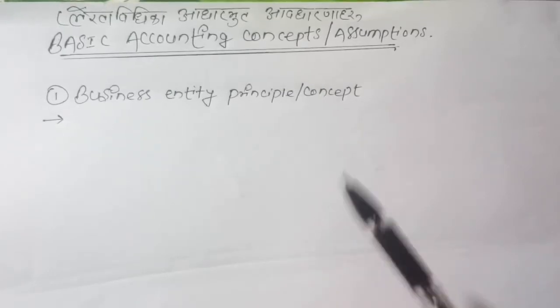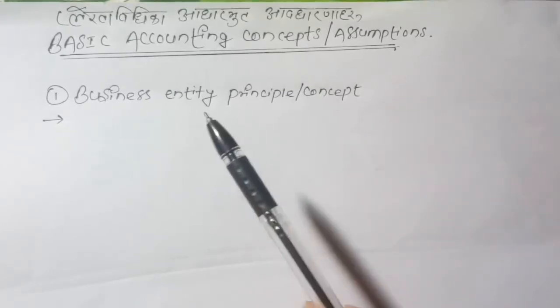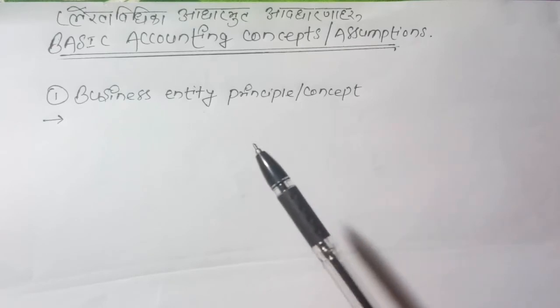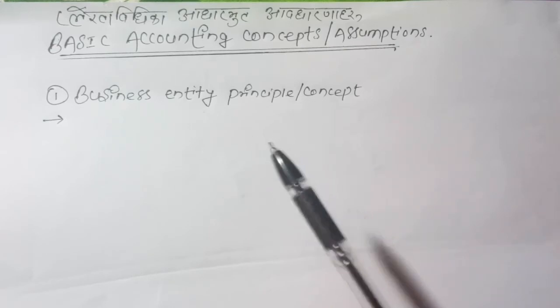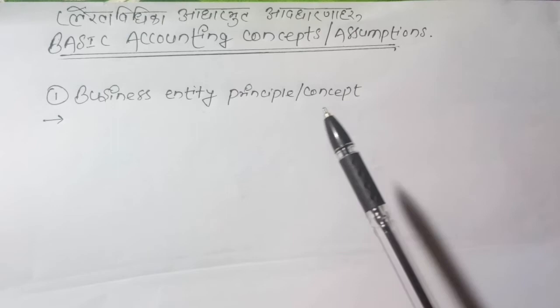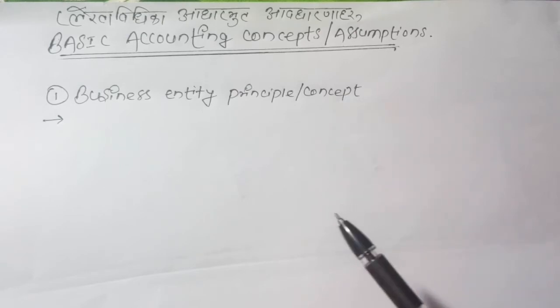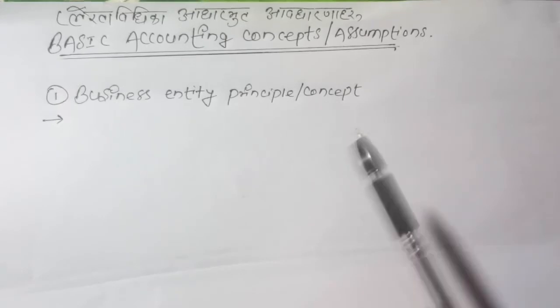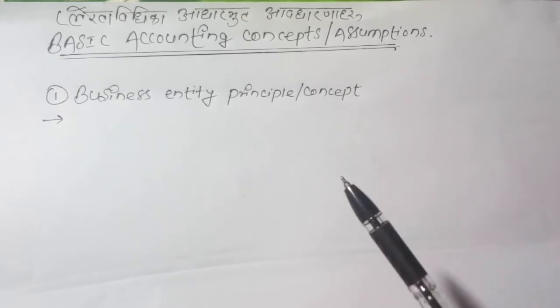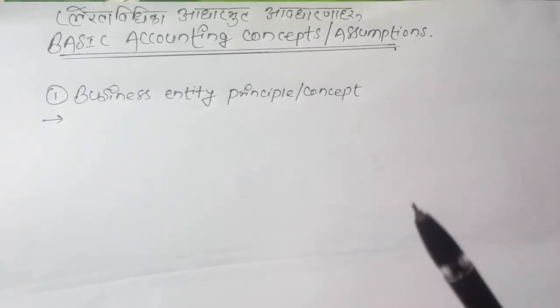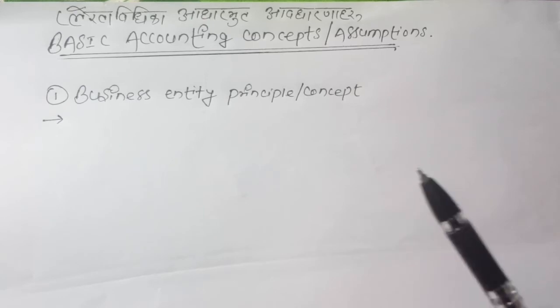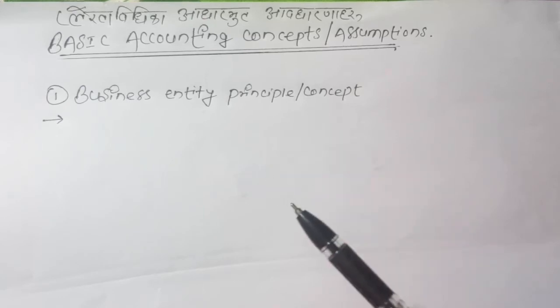So the first concept is business entity principle and concept. This is the first concept. This concept means avdharna, vichar, and by reading and knowing these things, a person keeps a record. So what does this business entity concept tell?